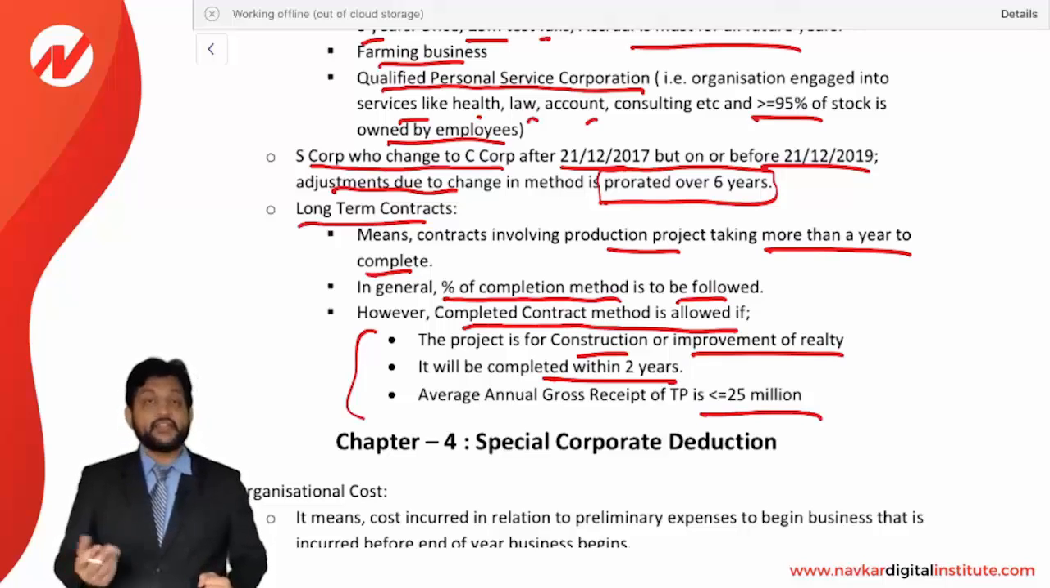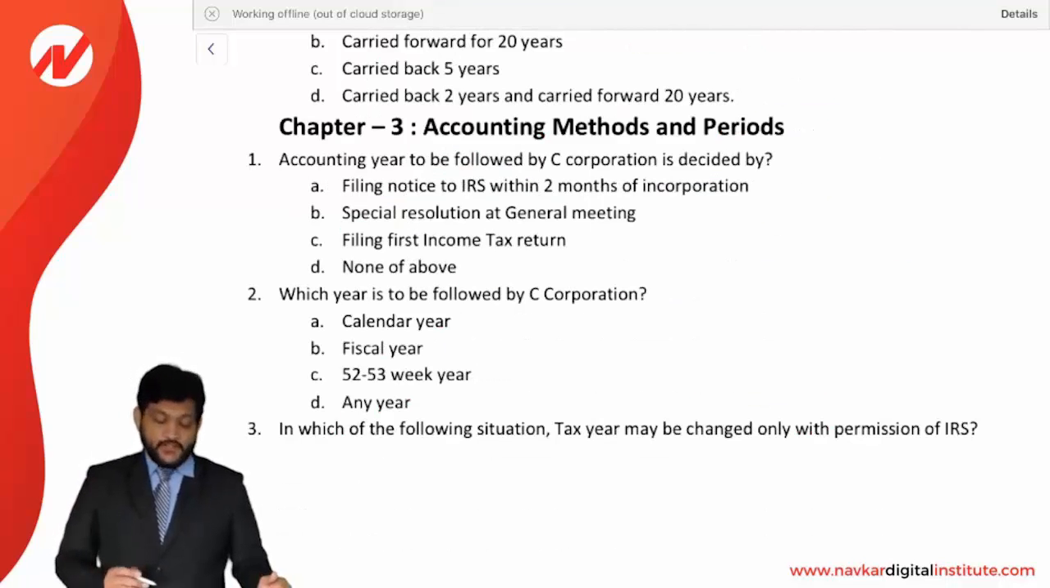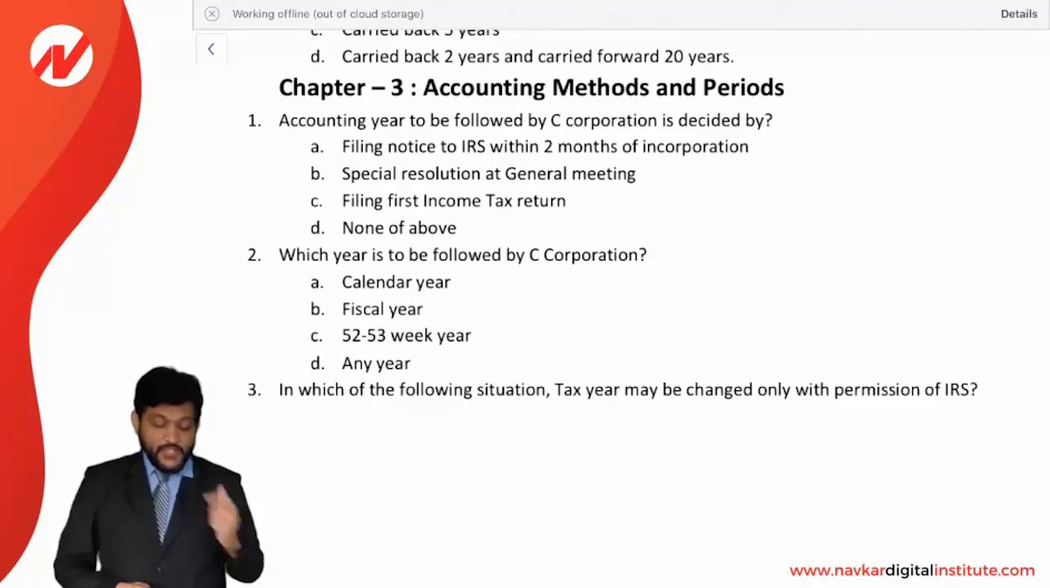So friends, this being the theory for chapter number 3, accounting periods and accounting methods, let us now see the MCQs for chapter number 3. First, the accounting year to be followed by a C corporation is decided by, okay, which accounting year does a C corporation need to follow, how will it be decided? Remember, it will be decided by filing the first income tax return. So the answer is option C, filing the first income tax return.